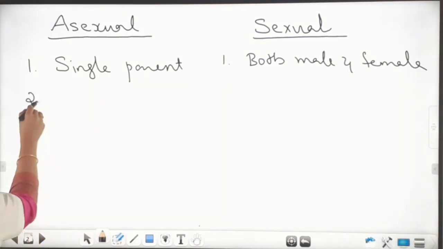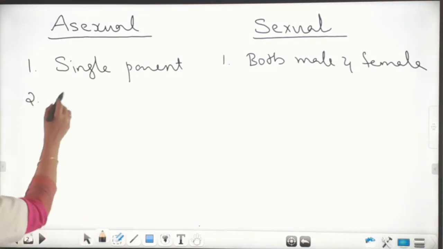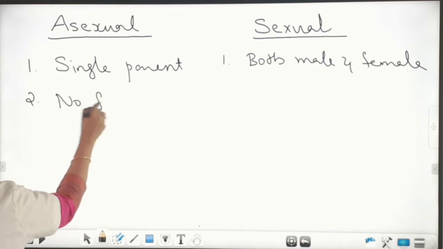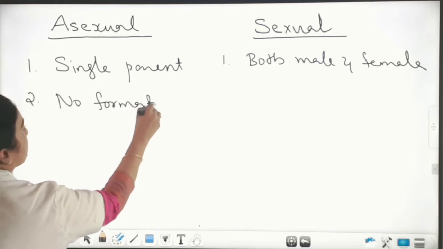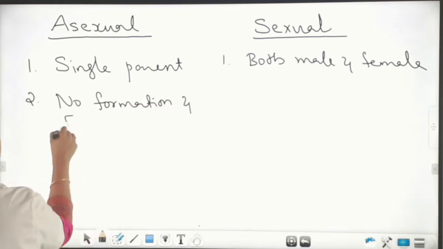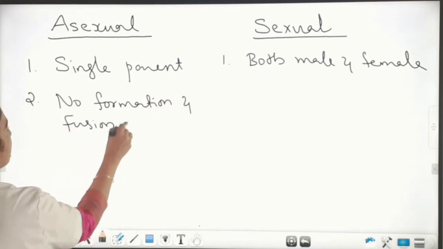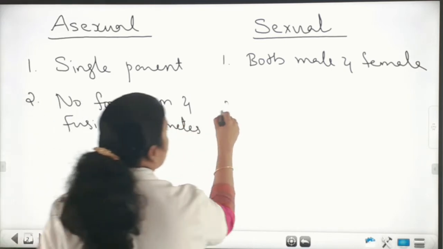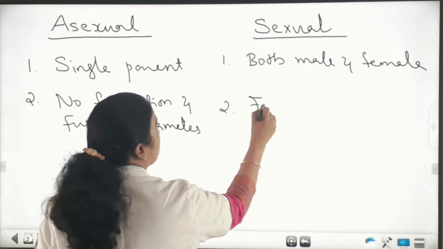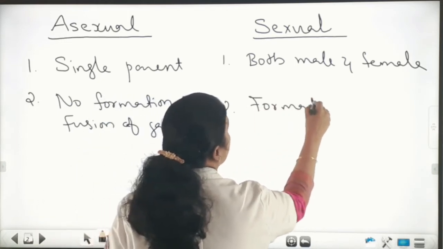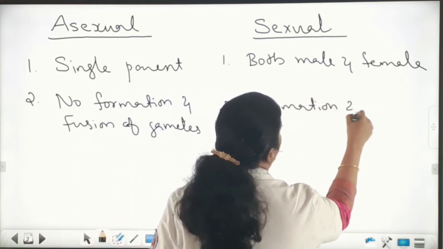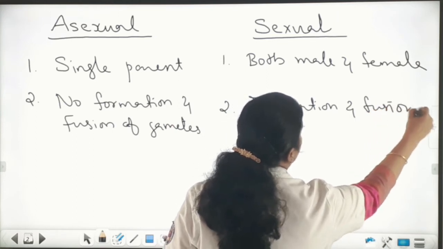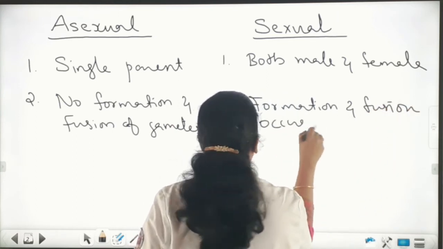And the second point is, there is no formation and fusion of gametes. But here in sexual reproduction, formation and fusion of gametes occur. Okay.